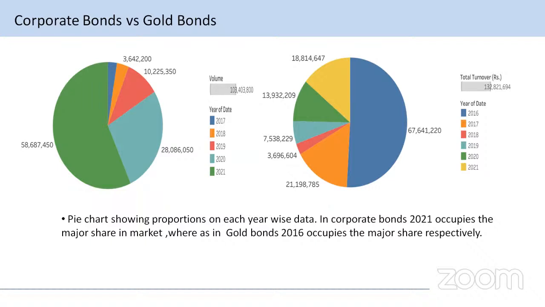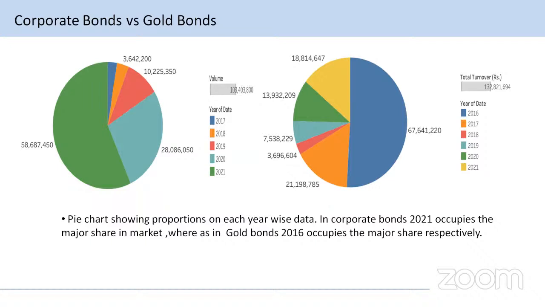In 2018, the volume of corporate bond was 36 lakhs 42,200 only. In 2019, the volume increased up to 1 crore 2 lakhs 25,350 only. In 2020, the volume of the corporate bonds was 2 crores 80 lakhs 86,050.